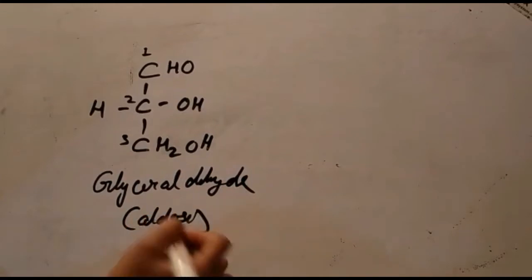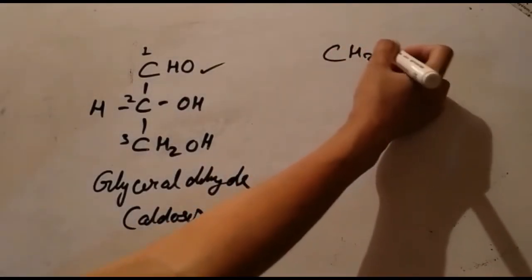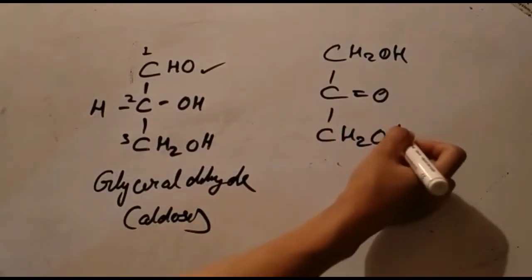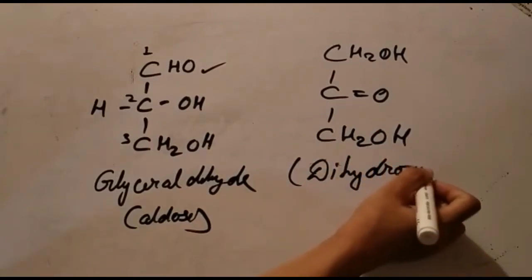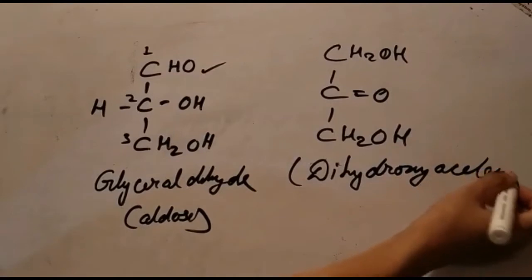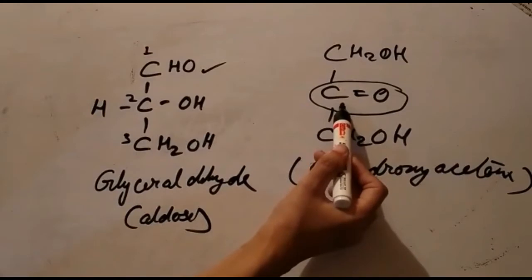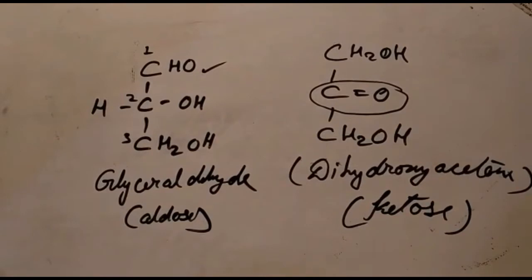Why is it an aldose? Because it contains the aldehyde functional group, whereas dihydroxyacetone, its structure is this, and since the functional group present is a ketone, it is referred to as a ketose, okay.